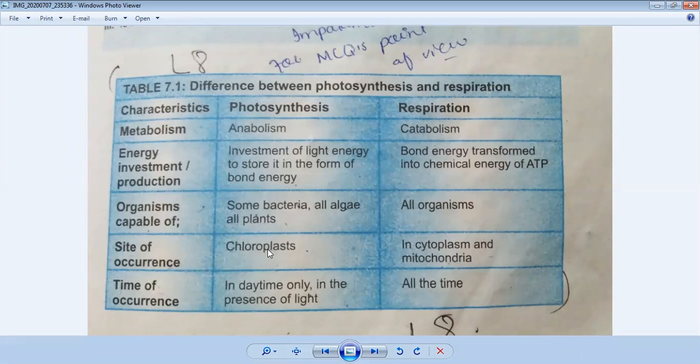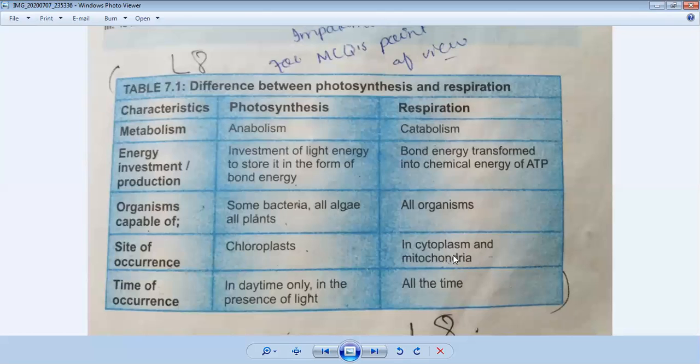You have discussed plastids in detail in chapter number 4. Plastids are further divided into three types: chloroplast, chromoplast, and leucoplast. Photosynthesis happens in the chloroplast because chlorophyll is present in this body of a plant. And respiration happens in the cytoplasm and mitochondria. We also discussed the glycolysis process happening in the cytoplasm, and the other reactions, the Krebs cycle and electron transport chain, happen in the mitochondria.